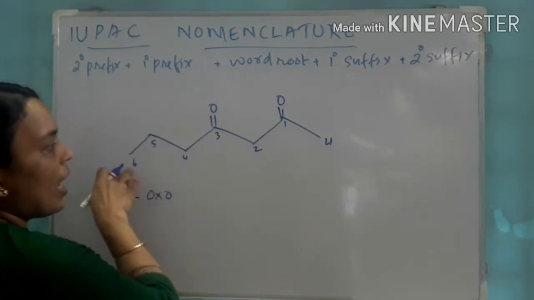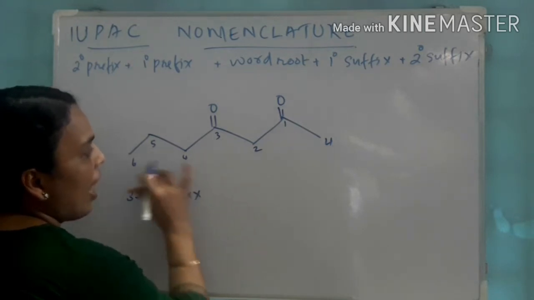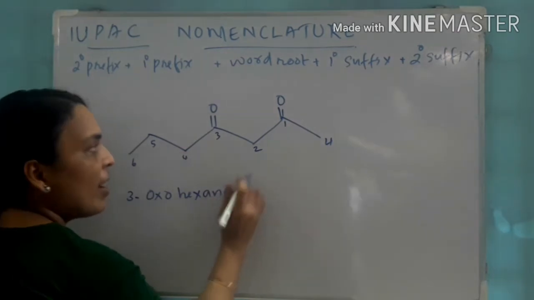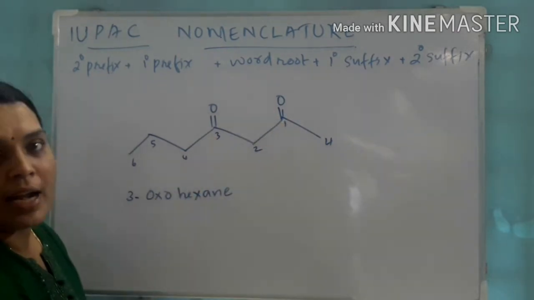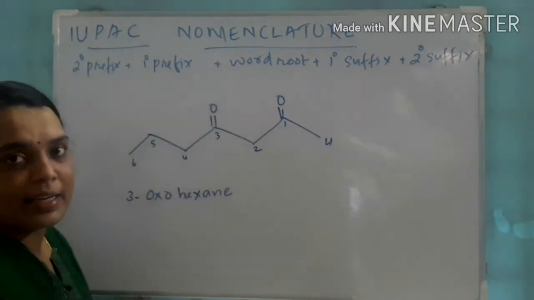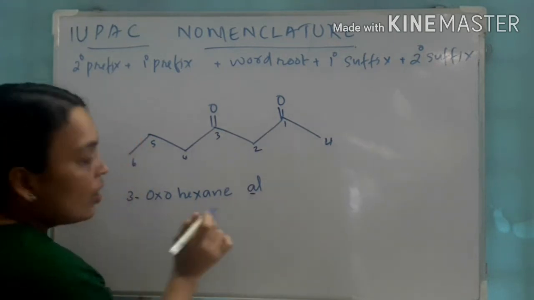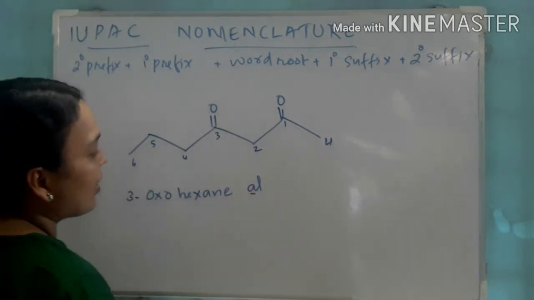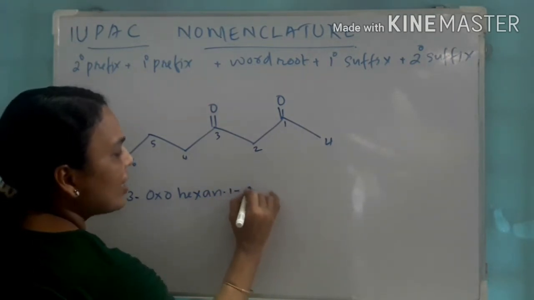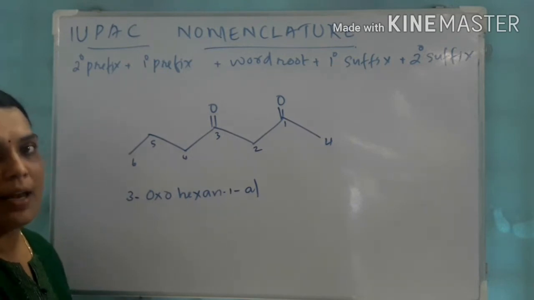oxo. Then how many carbons? 6 carbon system, so the name is hex. And there is no double bond or triple bond, so ANE itself. And the functional group is the aldehydic group, so we have to name it as al as the secondary suffix. If it is al, starting with a vowel, we have to replace this E and the name becomes hexanal. Hexane, 1 al. 1 is not necessary. E replaced with the al.